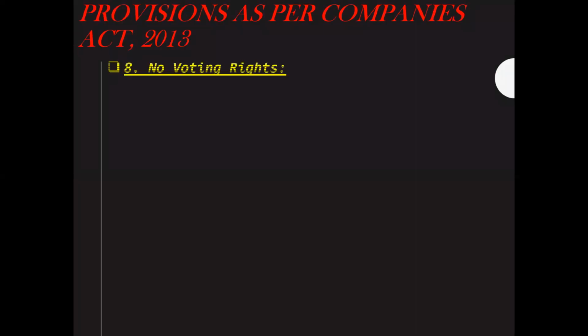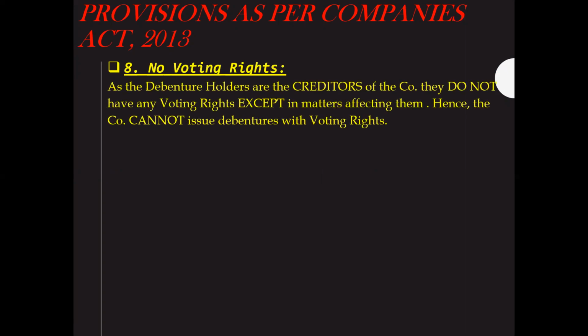Coming to the second last point, no voting rights. This we have already seen in the features of debentures when we were studying chapter number 2. As the debenture holders are the creditors of the company, they do not have any voting rights except in matters which affect them. Hence, the company cannot issue debentures with voting rights. So this is one of the important provisions the company has to keep in mind.